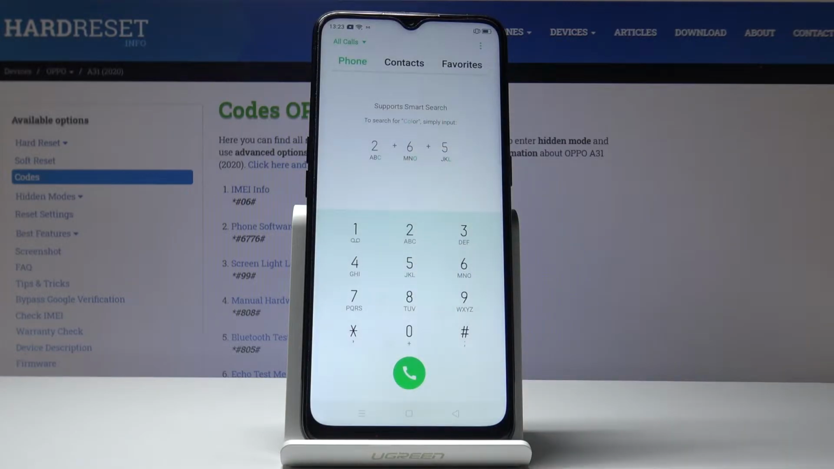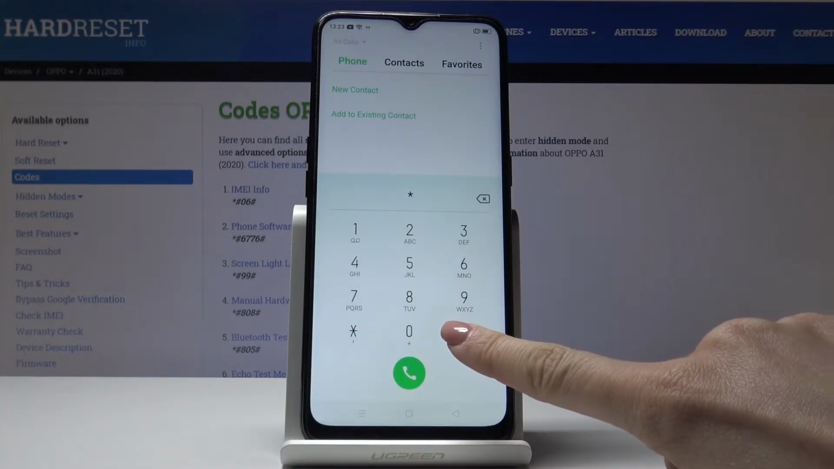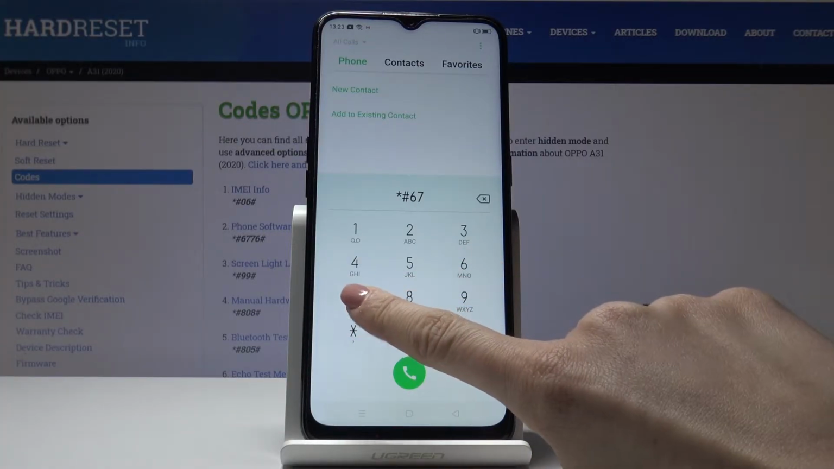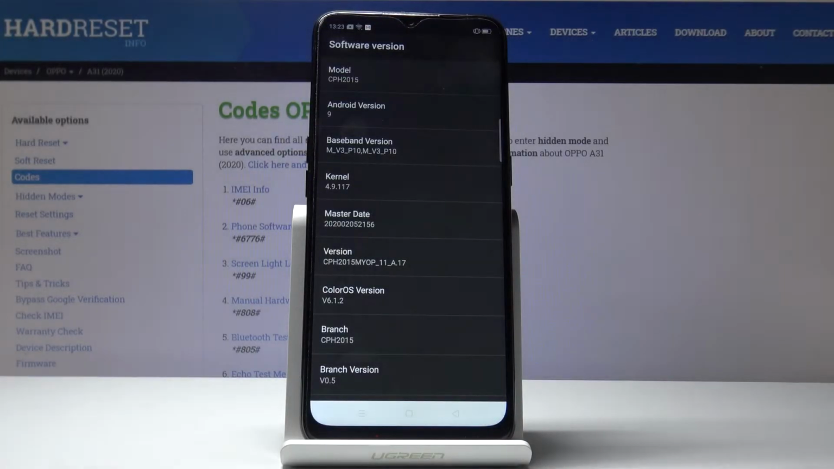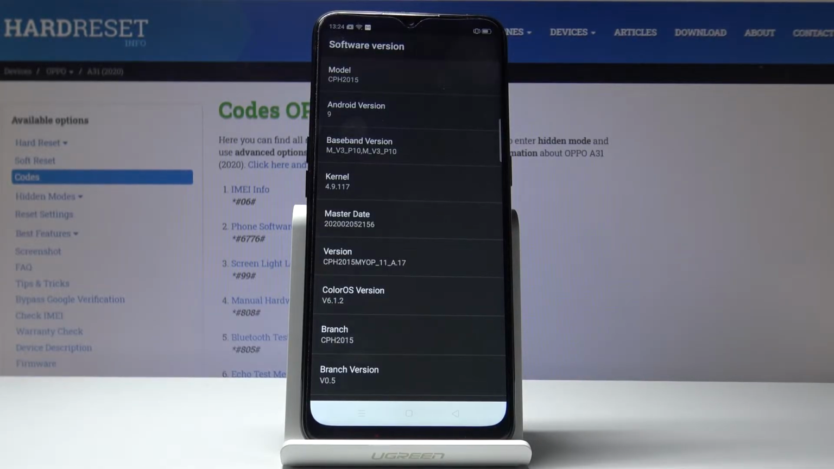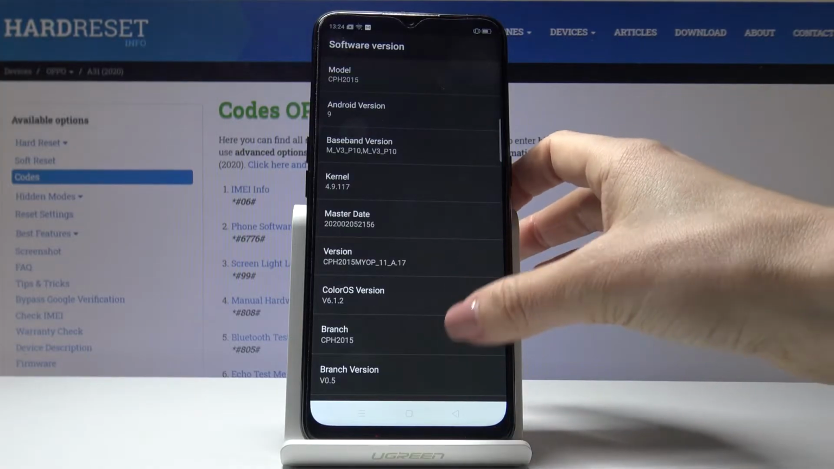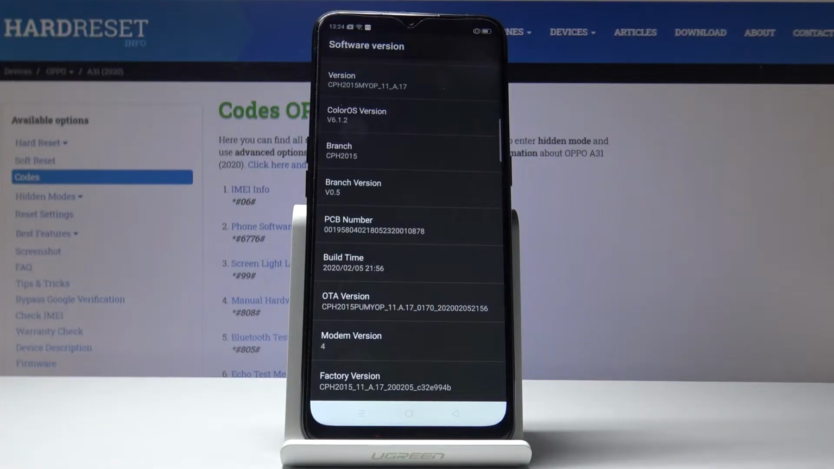Click on OK to go back, and now you'll open software info. To enter it, just enter the code, which is *#6776#. And as you can see here, you've got the detailed software version info. So at first you've got model, Android version, baseband version, kernel, master date, version, color version, branch version, and plenty of other very useful details.